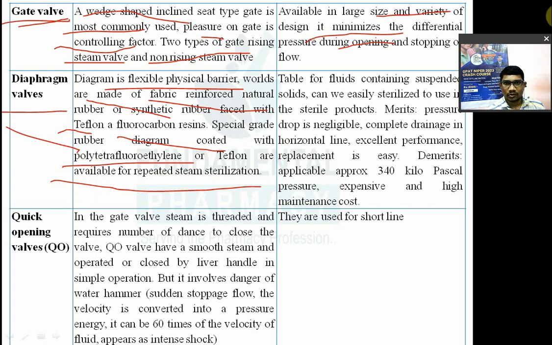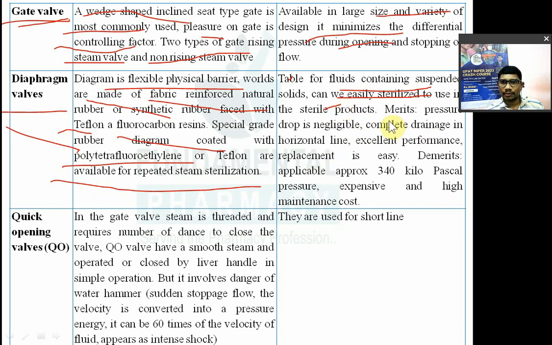This diaphragm is suitable for fluid containing suspended solid. We can easily sterilize the diaphragm, and it can be used in the sterile product.